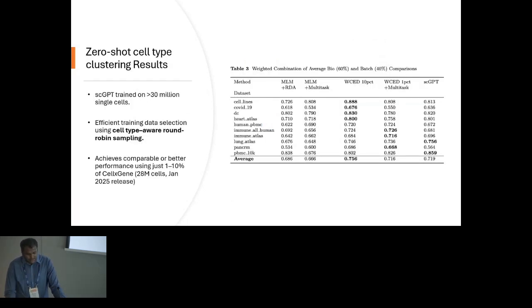The interesting part here is we used a technique to sample from the data. Again, a very simple technique. It's cell type aware, because these data sets from Cell by Gene have 50 million cells, and they have cell types already annotated. We just did a round robin sampling from this data set, and the number of cells we used is just 1%. So with 1% of the cells, which is less than 1 million cells, we were able to replicate existing foundation models like SCGPT. As you can see in the comparison, with just 10% of the data, especially in the third column, we were able to significantly outperform on zero shot cell type annotation.